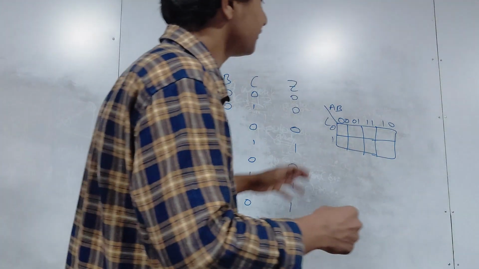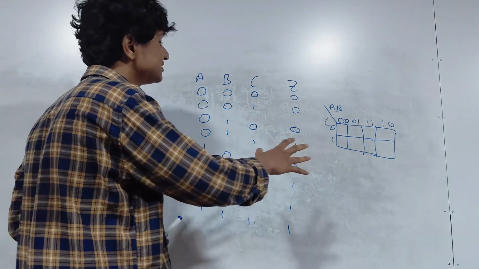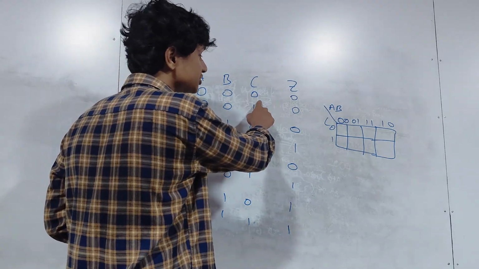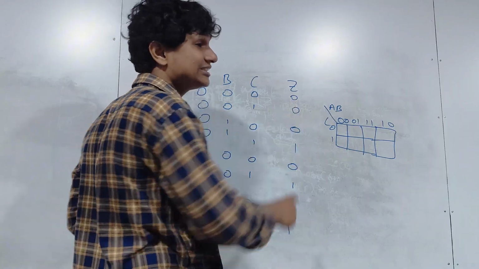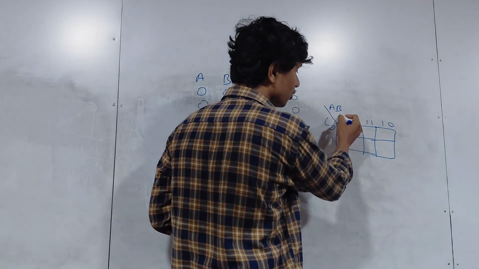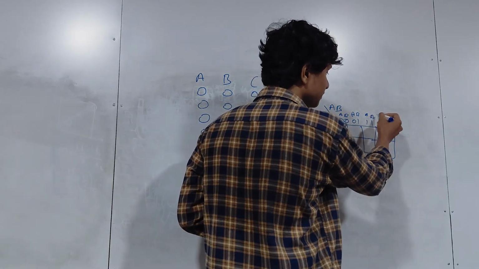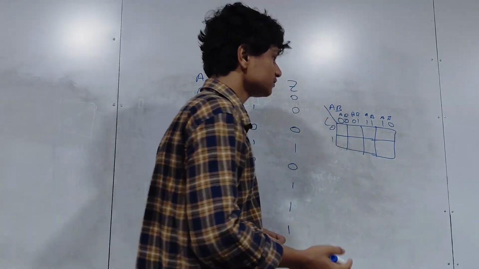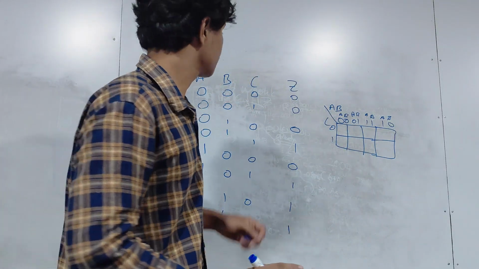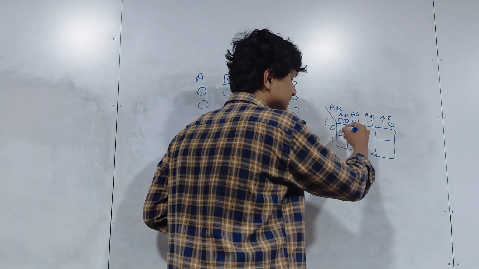So, if we are going to fill whatever is in this into the K-map, this is how you do it. Now you look, A is 0, B is 0, C is also 0. What is the output? Output Z is 0. Now, in this condition, look at this. This holds the place of A, this holds the place of B. A, B, A, B, A, B. Okay. Now, A is 0, B is 0, C is 0. You have 0, 0, 0. What is the output? 0.